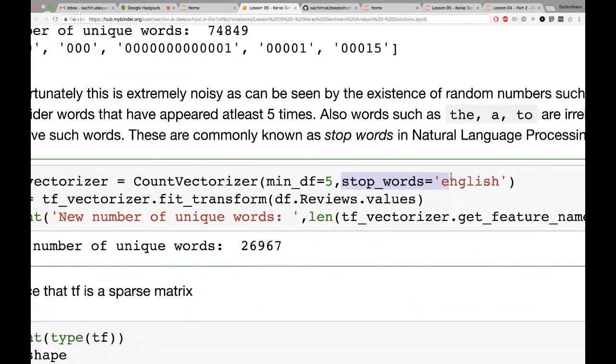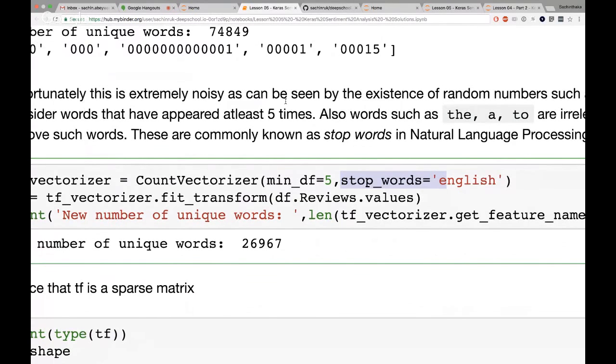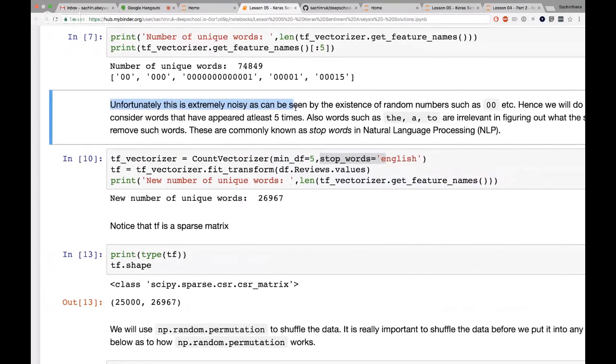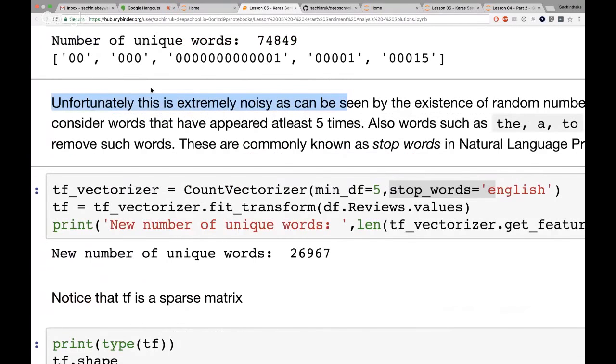So things like the, I, stuff like that, they don't really change the structure of the sentence, right? So if I read, say, this sentence, unfortunately, this is extremely noisy, as can be seen. Now, if I was to get rid of this, is, as, be, stuff like that, it's still the same sentence, right? You can still understand what I'm trying to tell you, even though I've taken out those joining words. So stop words are things like that, the most common words that really don't make any difference to the sentence. So I get rid of those things.